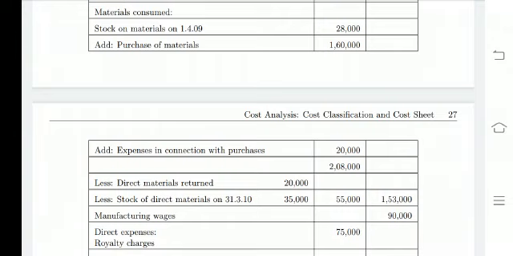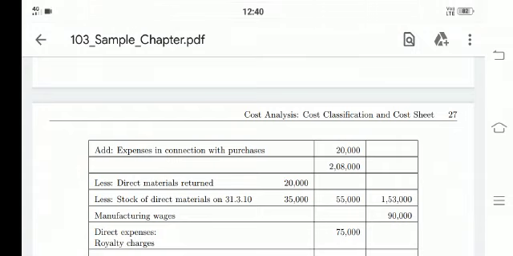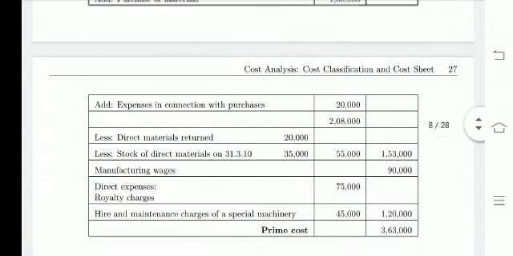Next, deduct direct material return. So this is a return. So if you are giving the purchase return, then this amount should be deducted, and similarly the closing stock of direct material should be deducted, that is 35,000. So we are getting 55,000. In outer column, 1,53,000.